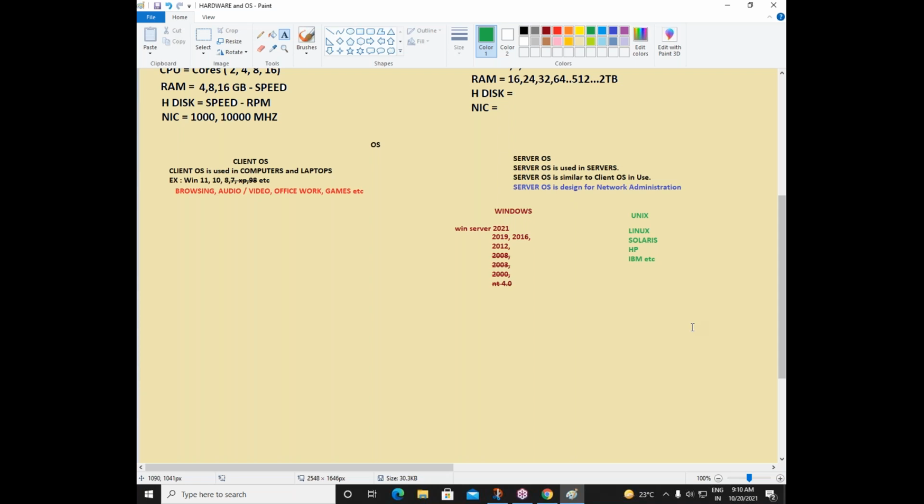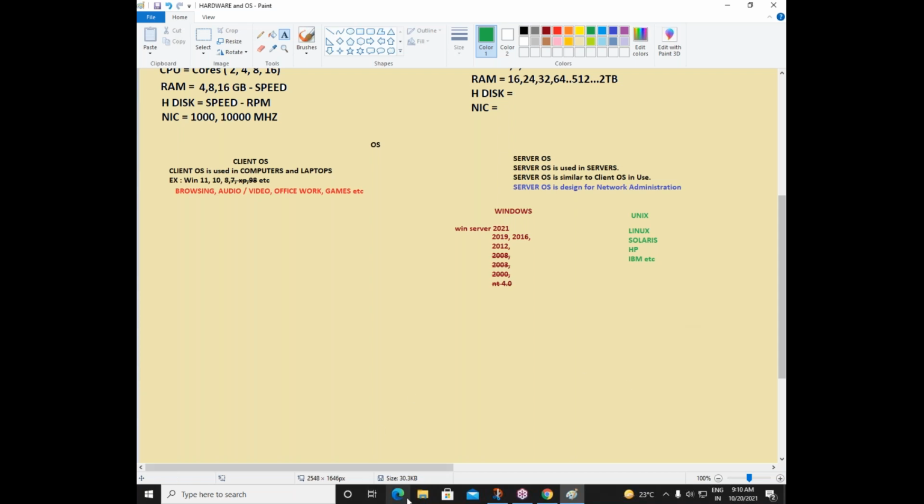Windows Server operating system is similar to client OS in use, in use means operating wise. But Windows Server operating system or Linux Server operating system is not designed for browsing. We can do browsing, but that is not the main purpose. We can open an audio or video file, but that is not the main purpose. We can make a document there, but that is not the main purpose. What is the main purpose of a server operating system? Administration is the main purpose.